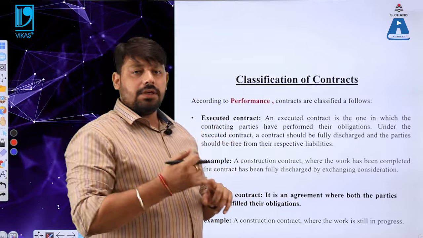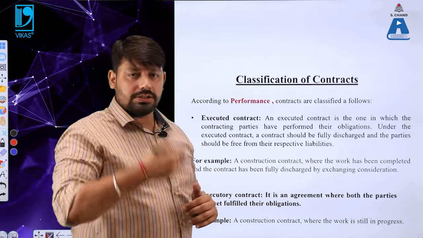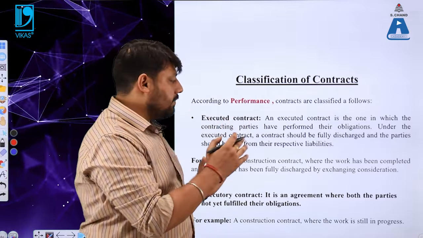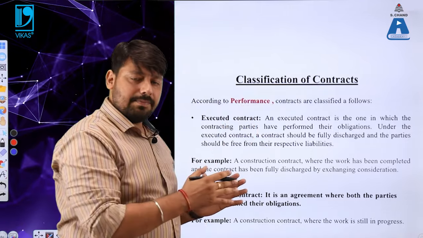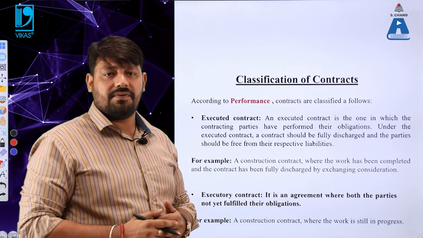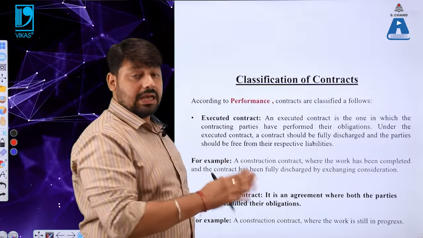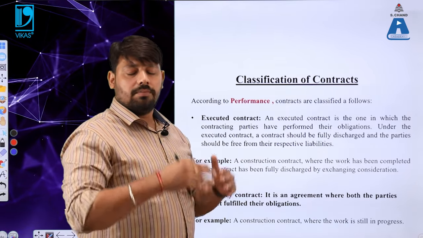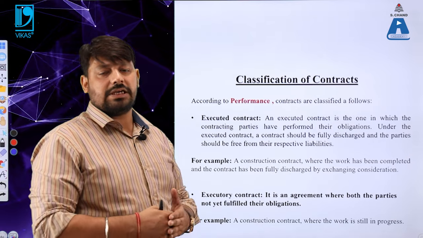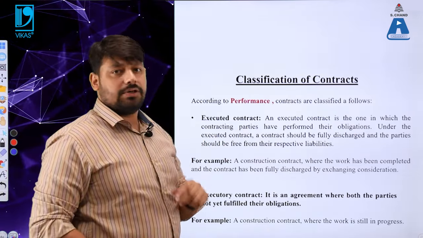Mr. A is a builder, and Mr. X is the one who is looking to construct his building. So Mr. A has constructed the entire building within the time frame and provided all the terms and conditions of a valid contract. So here we can say that both the parties have fulfilled their obligations and the expectations of each other. So this is known as an executed contract.